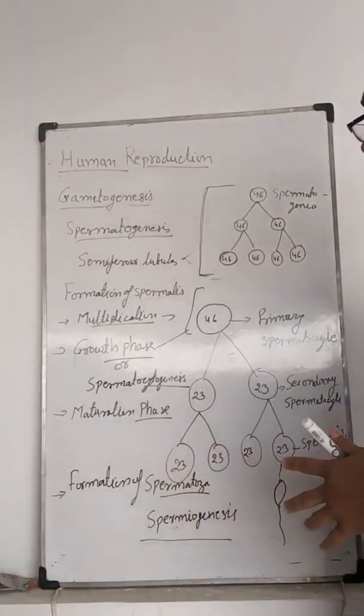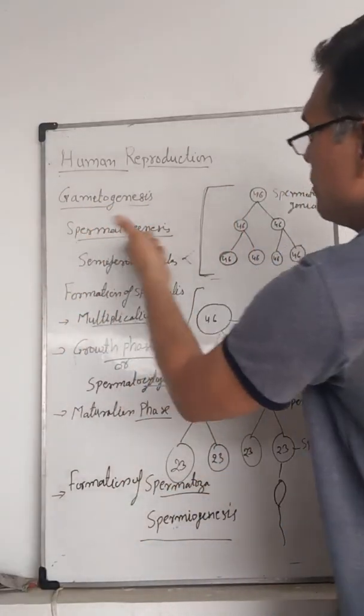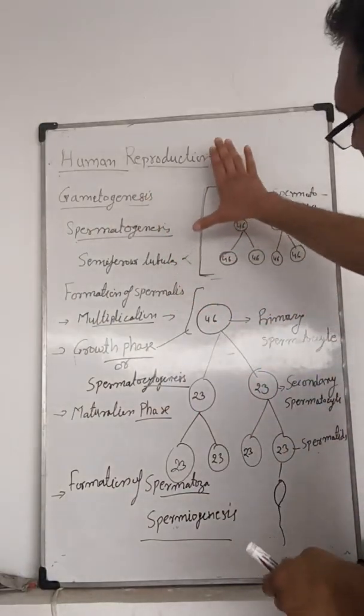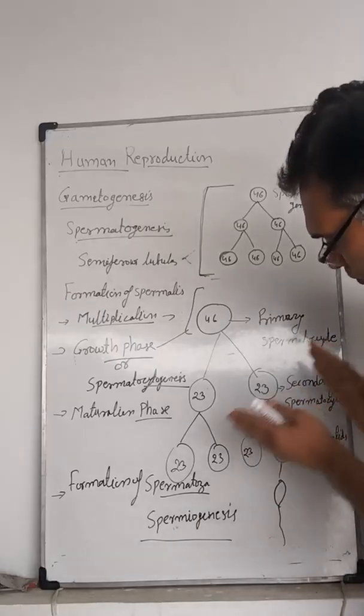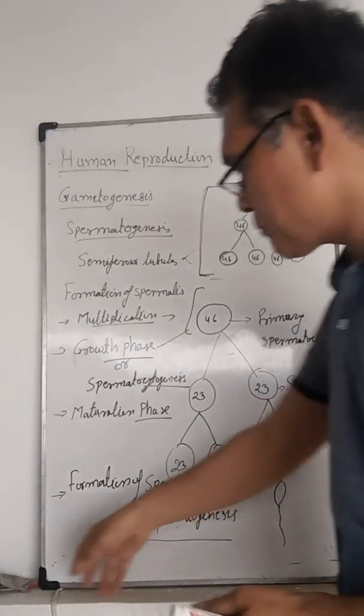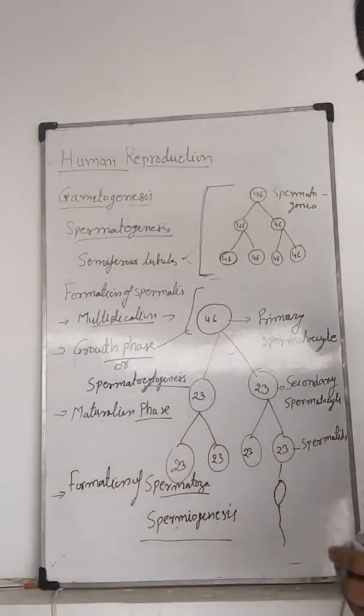This is the whole process of spermatogenesis. Initially cells grow to form spermatids, then spermatids form spermatozoa or sperm. That process is known as spermiogenesis.